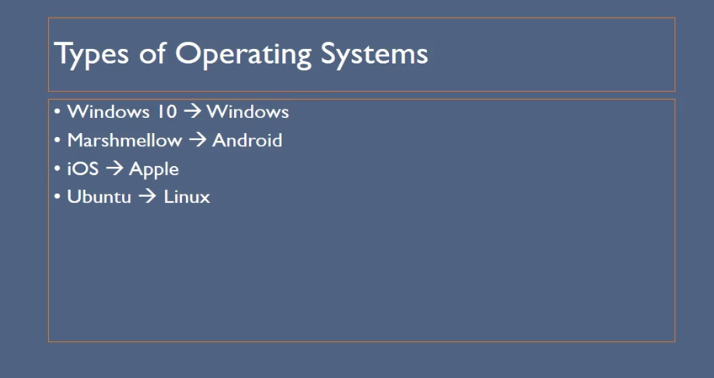Android decided to release their operating systems based on different sweets. So at the moment we've got Marshmallow. And then Apple and Linux, I've just put two down there. Apple is iOS, and then one flavour of Linux is Ubuntu. There are dozens of Linux operating systems which are available for you to play and tinker with.